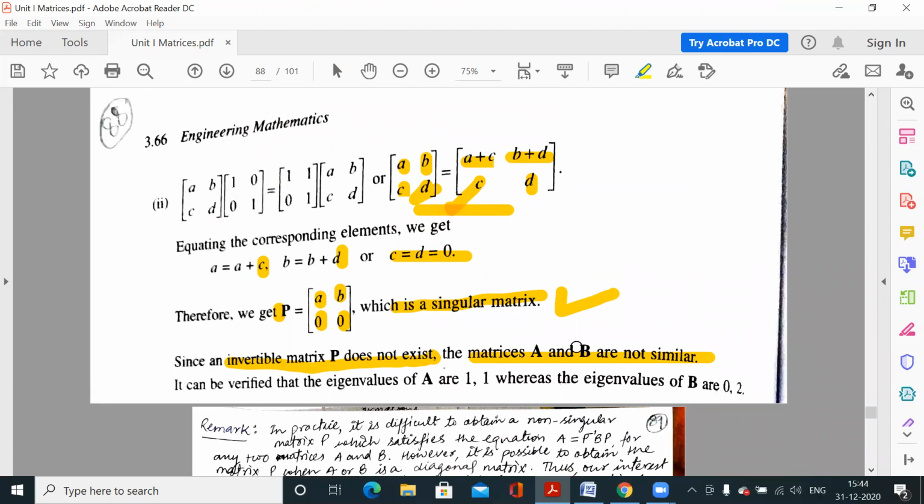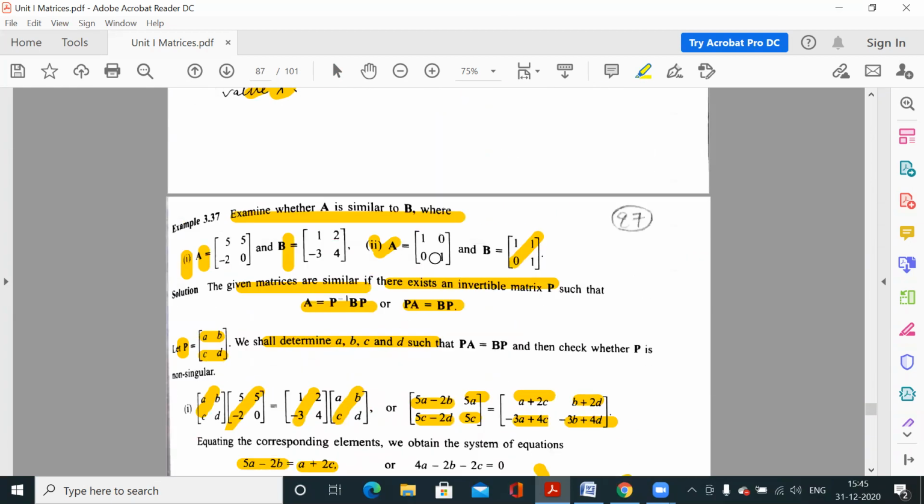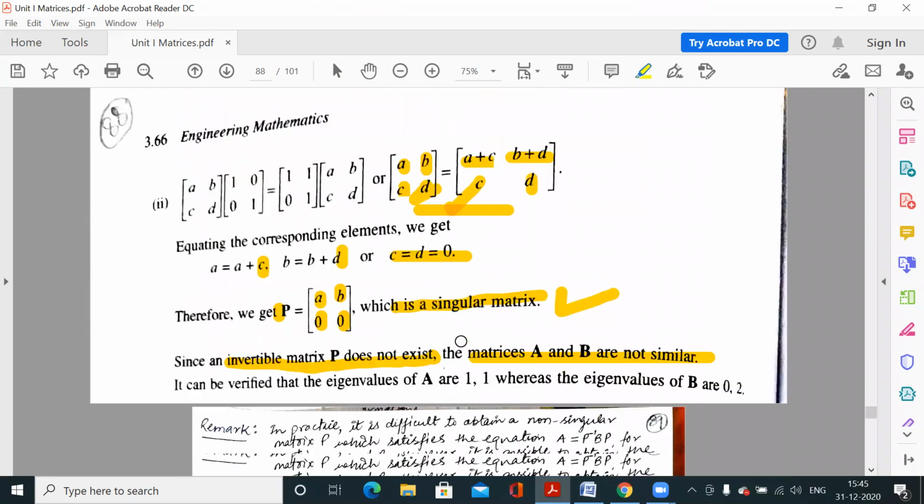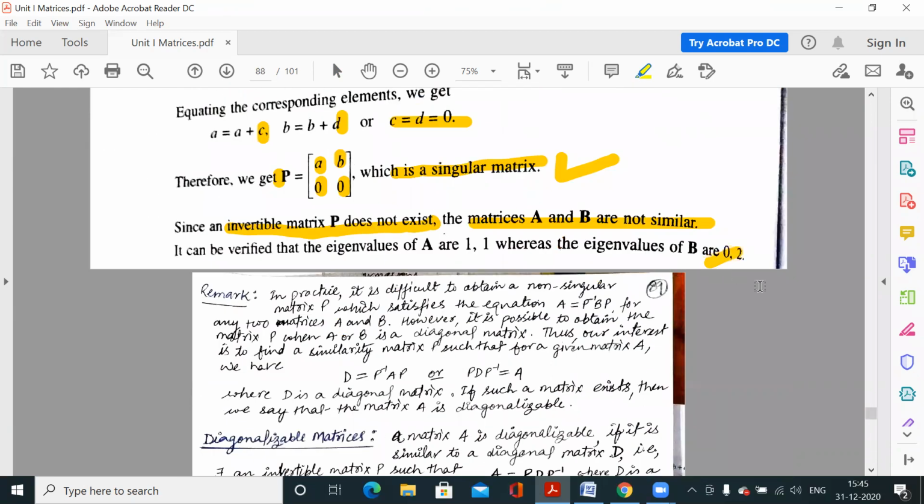And you can verify that also. I told you that similar matrices have the same eigenvalues. If you check, these are the diagonal elements, so the eigenvalues of this matrix are 1 and 1, and if you check for B, the eigenvalues of that matrix are 0 and 2. Because the eigenvalues are different, we cannot say these are similar. If they are similar, then the eigenvalues must be equal.